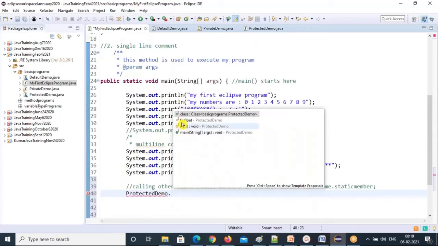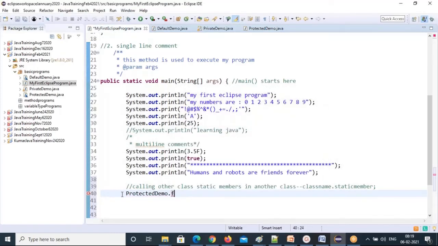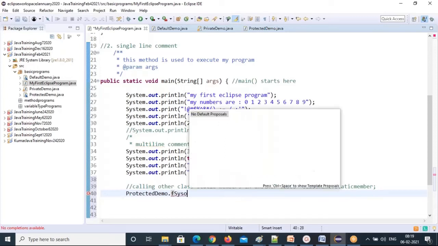See, how do you know this is a static member? It is showing "S" on top of that. F, static, M1, static. So the main method is also a static method. That's what it is showing. I want to call F, my variable. So you're just getting a value from that class. This is how you can call.